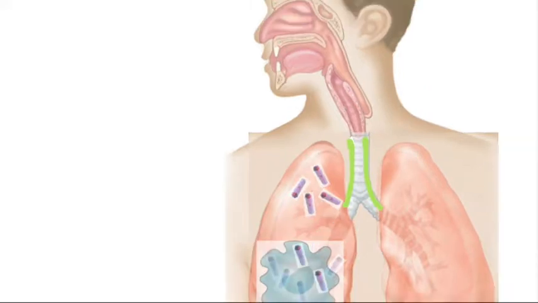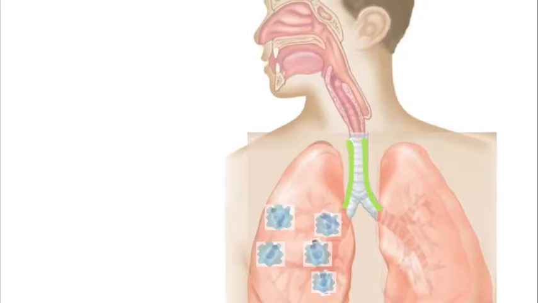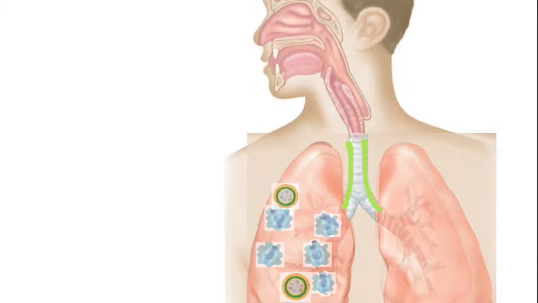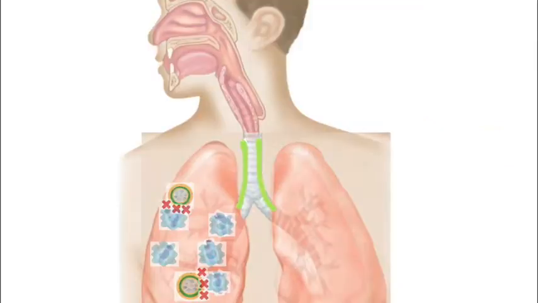Luckily, the body has a second line of defense concerning the macrophages. These macrophages recognize the tuberculosis mycobacteria on the cell surface as foreign particles. They then engulf the particle and phagocytose them into the macrophage cell, where they are packed into a phagosome. The macrophage then fuses the tuberculosis-containing phagosome and lysosome. This lysosome releases hydrolytic enzymes that can break down most biochemical molecules. Unfortunately for us, tuberculosis mycobacteria produce a protein that inhibits the fusion of the lysosome with the phagosome and allows the mycobacteria to survive as well as proliferate.